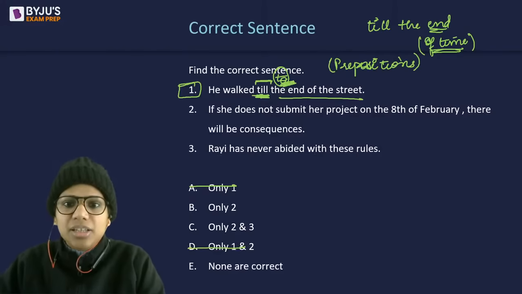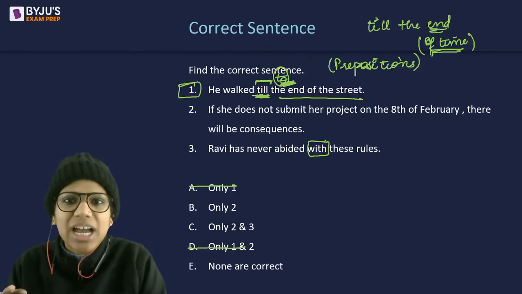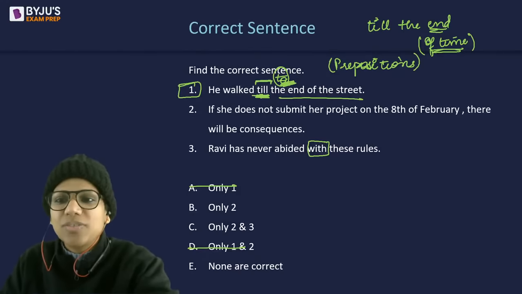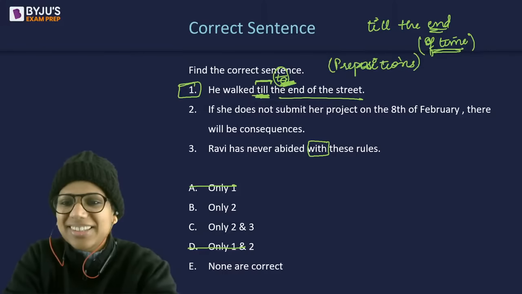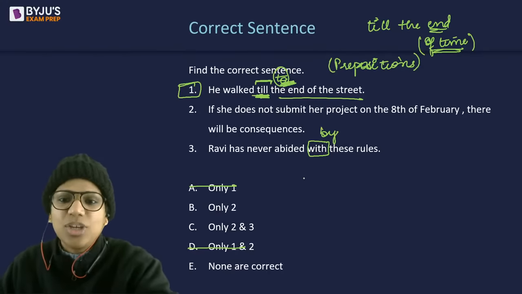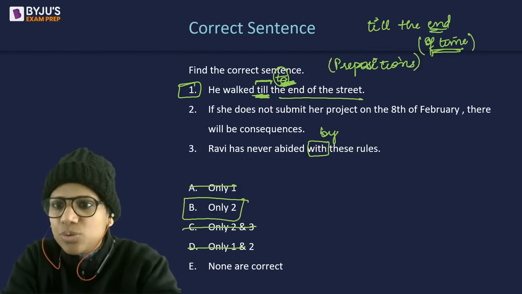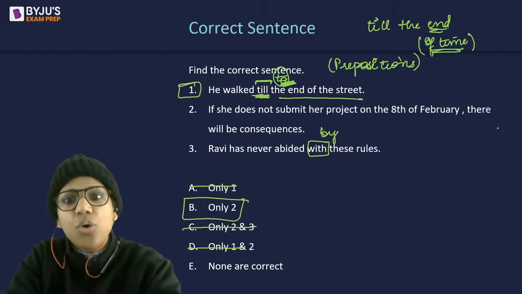Then Ravi has never abided. I think this is something that all of you must have identified. Abided is always followed by. Okay, you abide by some rules. So even this is incorrect. So either only two or none are correct. Now somebody is saying two is wrong. It should be by, not on.